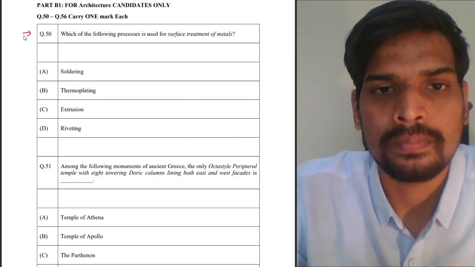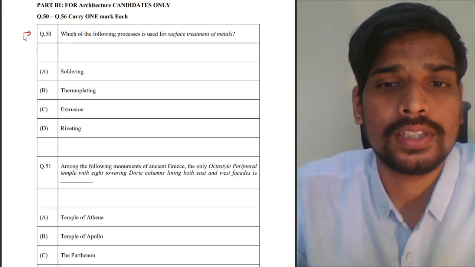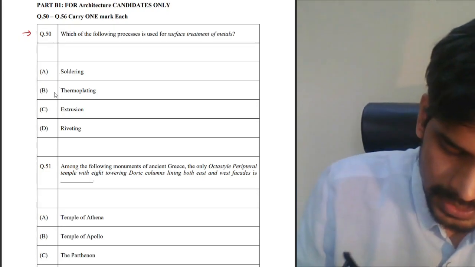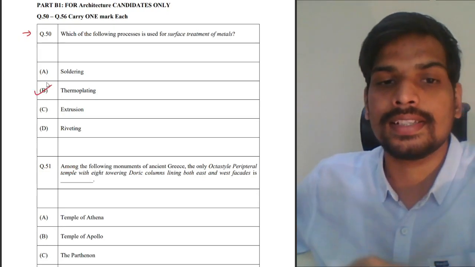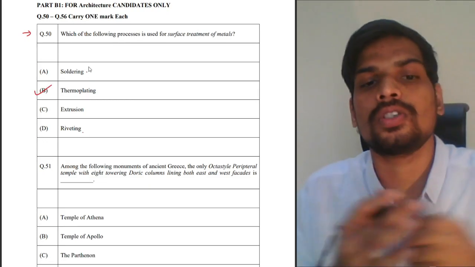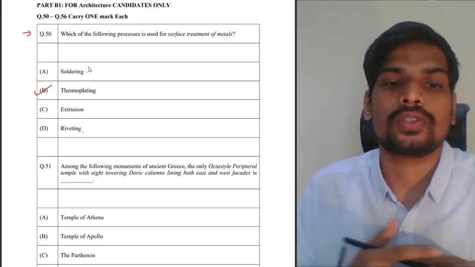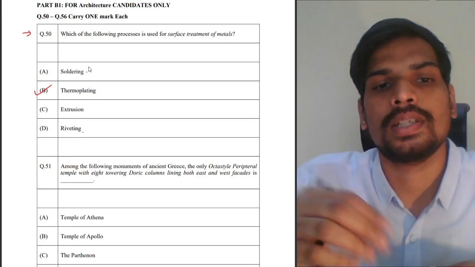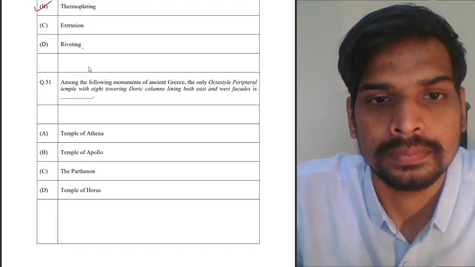1 mark questions first. Which of the following processes is used for surface treatment of metals? From the options, obviously thermoplating is done for metals, for surface treatment. Riveting and soldering are used for joining metals, right? Extrusion is used for molding metals. Thermoplating is used for surface treatment of metals. B is the correct answer.